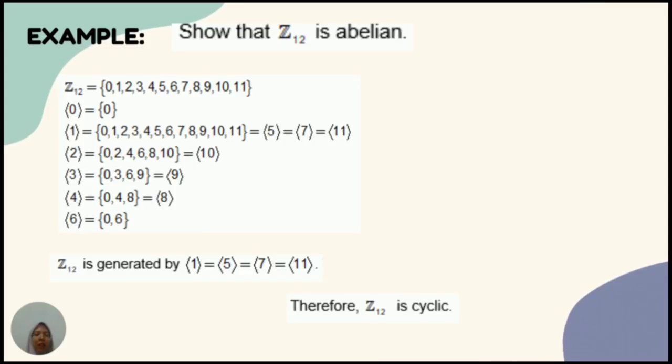For instance, 1: 1 to the power of 1 is 1, 1 to the power of 2 is 2, until 1 to the power of 12 is 0. Then I will try other elements to get all of the generators. So, integer modulo 12 is generated by 1, 5, 7, and 11. Therefore, it can be concluded that integer modulo 12 is cyclic.